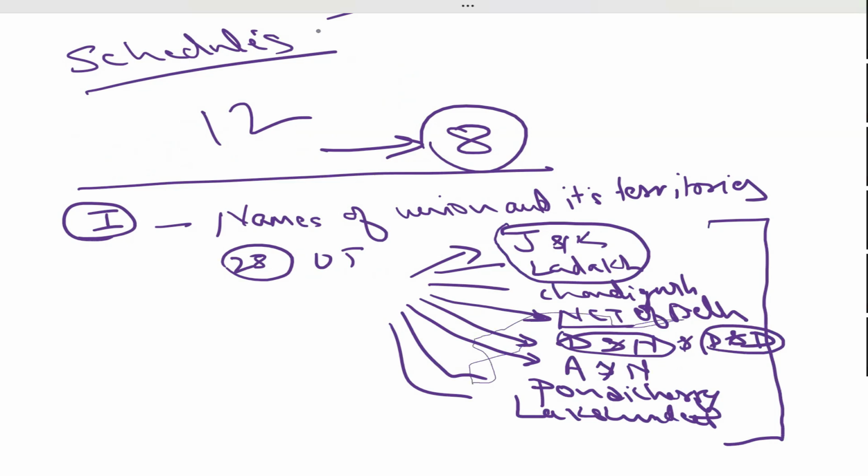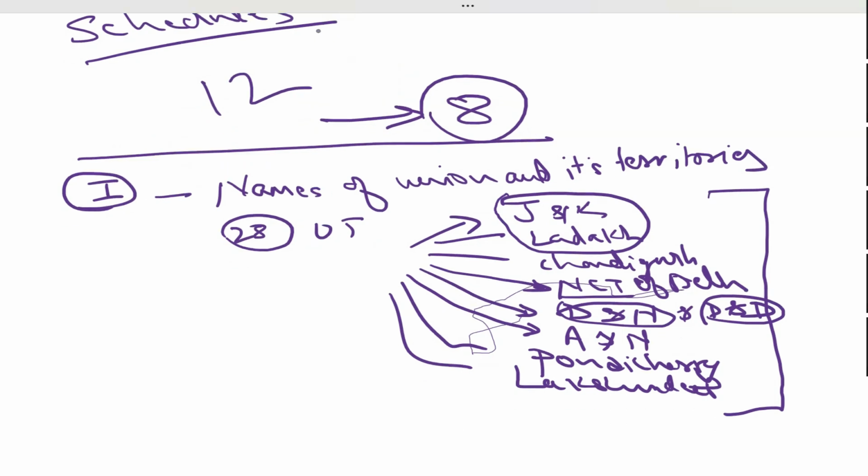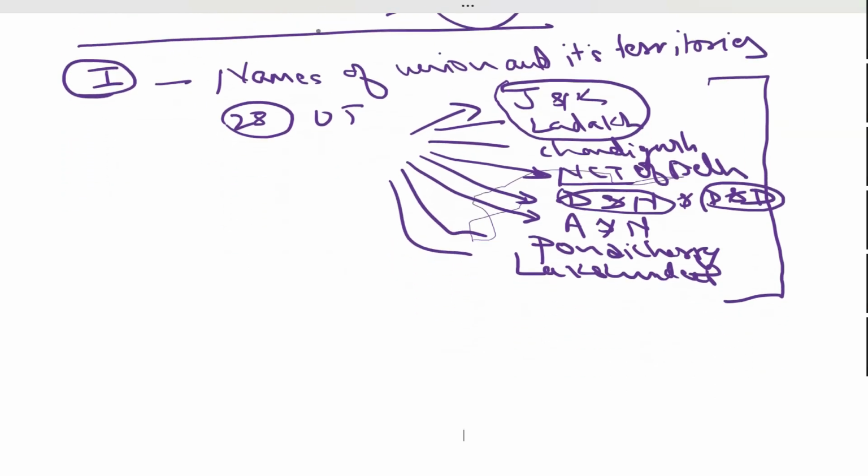For that, they have created the High Court there and the Legislative Assembly. Delhi is the only union territory having both Legislative Assembly and High Court. Apart from Delhi, only Pondicherry has a legislative assembly, but no high court. So the names of the union territories and the states are mentioned in the first schedule of the constitution.